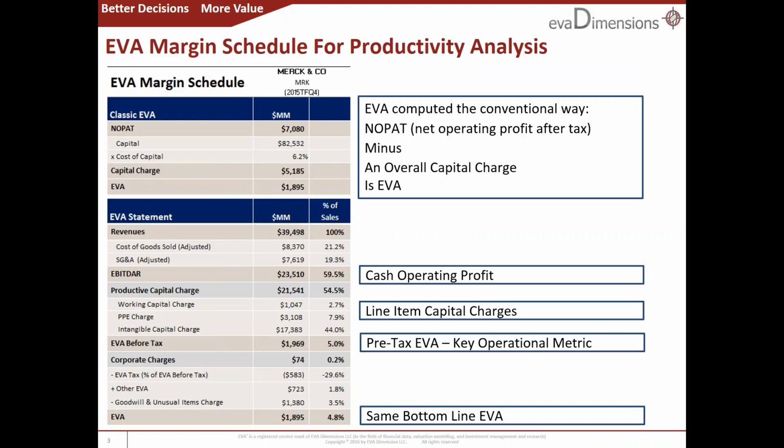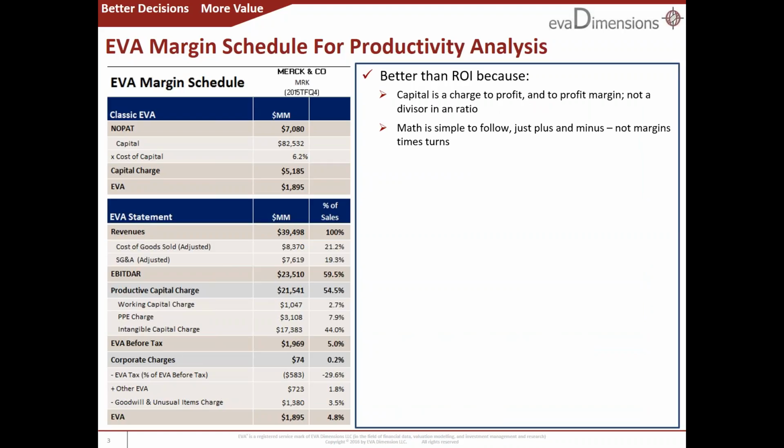The most basic reason is that with EVA, capital is just an understandable interest charge to profit and to profit margin like any other operating cost, just like cost of goods sold. It is not a divisor in a ratio, and there's no multiplication of margins times turns. All that ROI unwieldiness is gone. There is just a simple statement of economic profit and loss. The math is simple, just plus and minus.